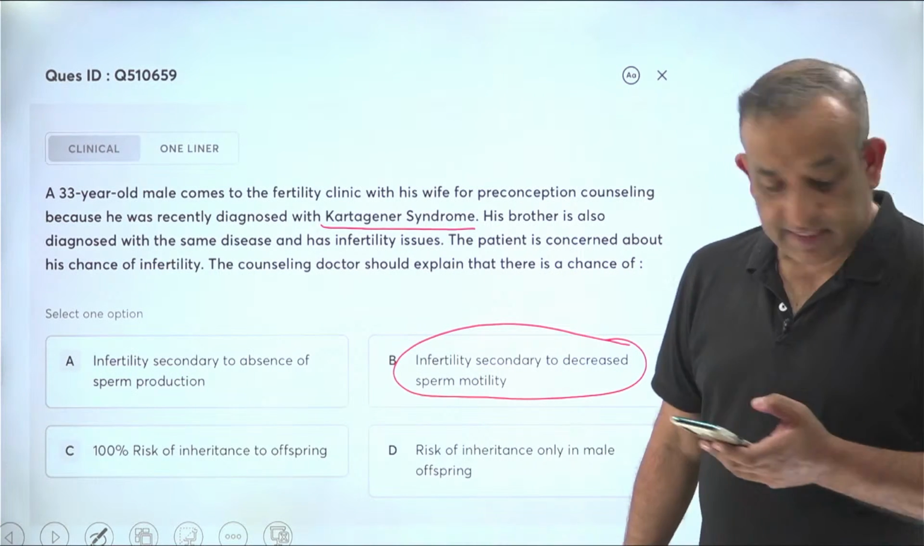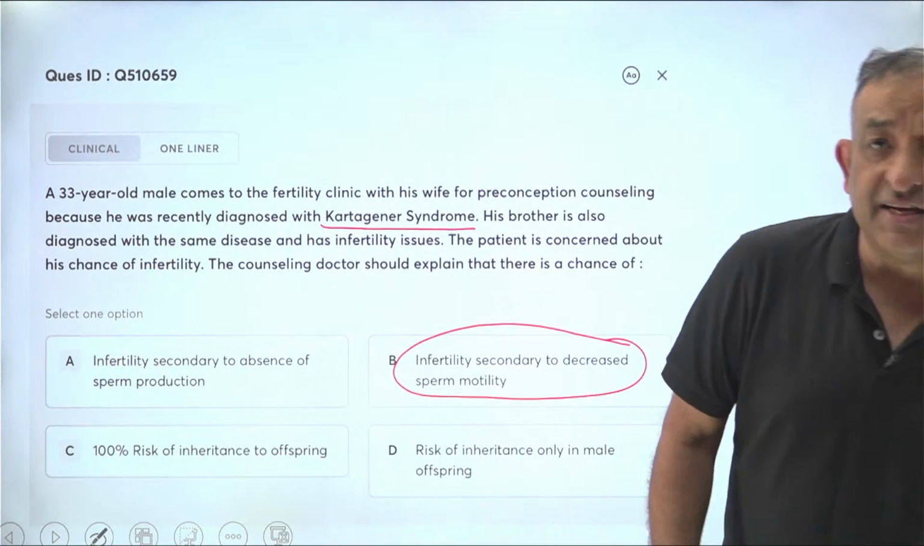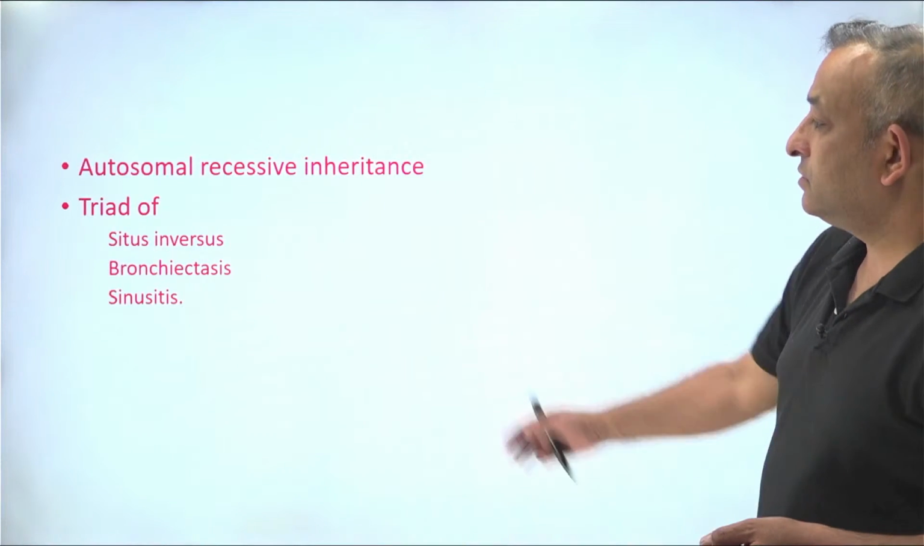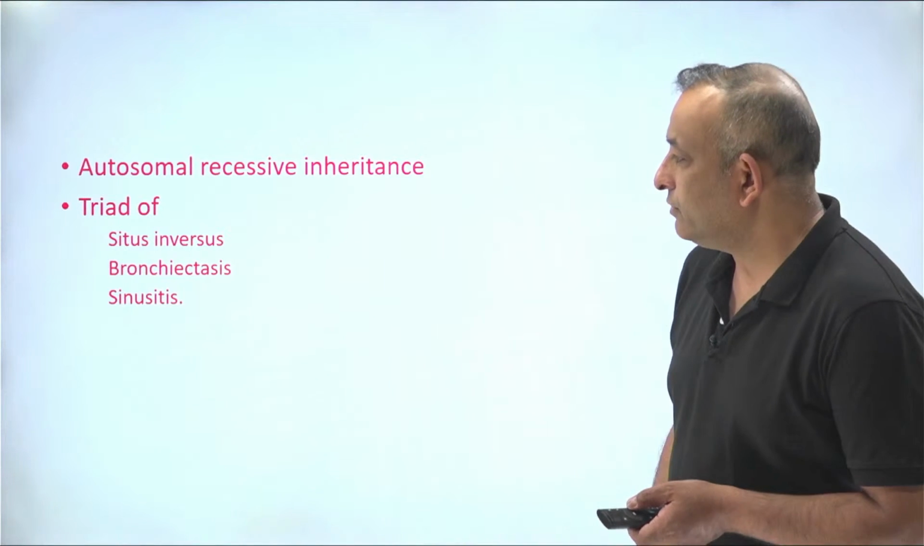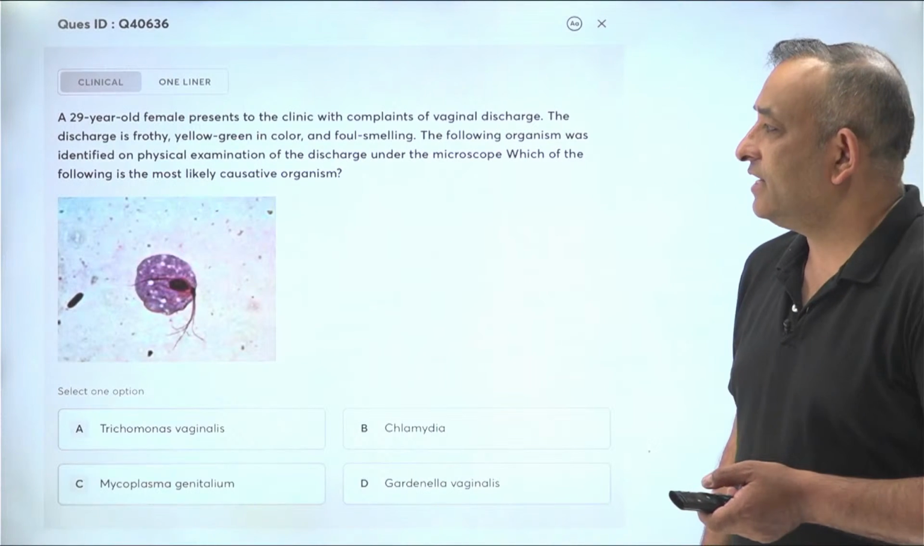Right, let's move on and see. That was a long question with a fairly simple answer. Okay, fine, I wrote that triad for you. Okay, let's move on and see.